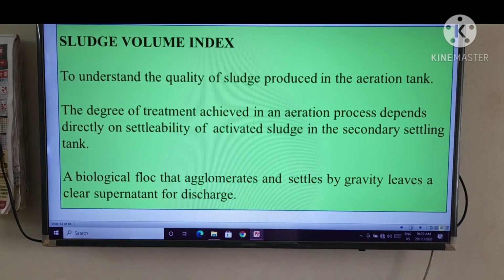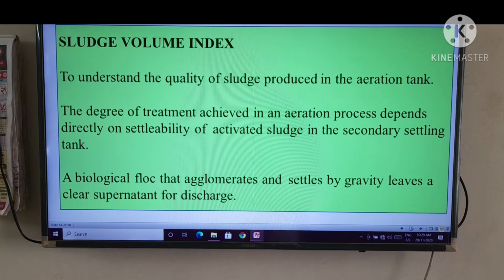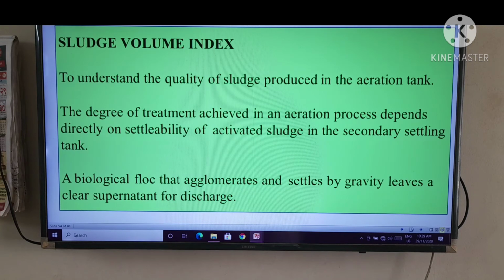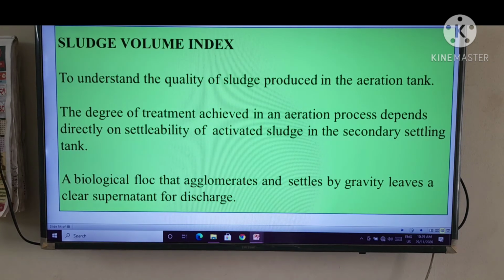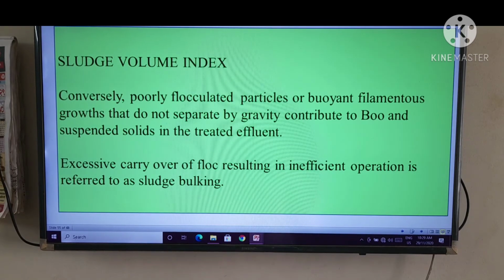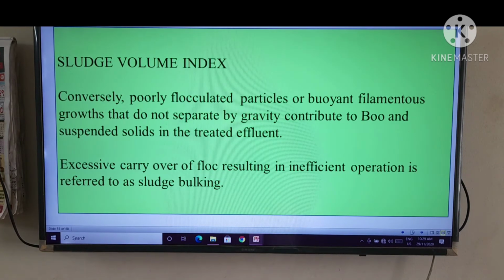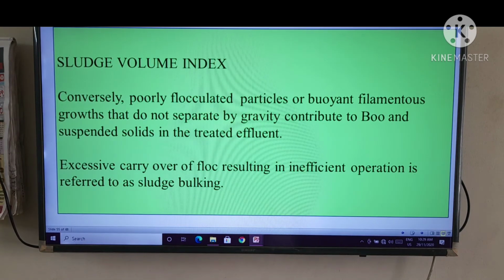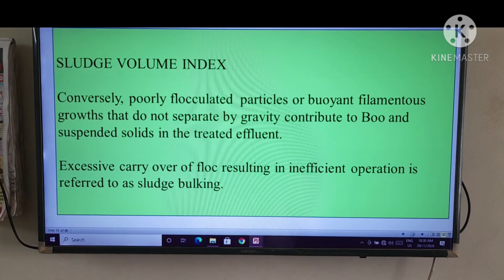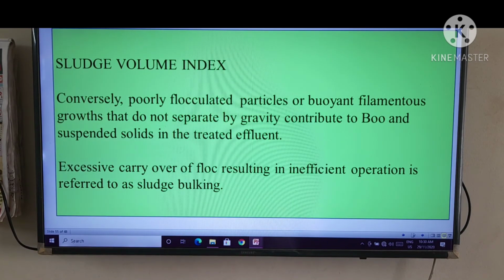A biological floc that agglomerates and settles by gravity leaves a clear supernatant for discharge. Conversely, poorly flocculated particles or buoyant filamentous growths that do not separate by gravity contribute to BOD and suspended solids in the treated effluent.